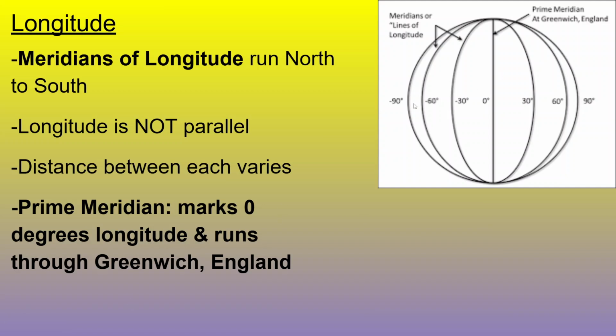Here we have latitude and longitude. Now we need to combine them. Now we need to see them together. We're going to make varies our keyword. Varies is going to be our keyword because the distance between meridians of longitude does vary. They are not parallel. So there is a big difference there.